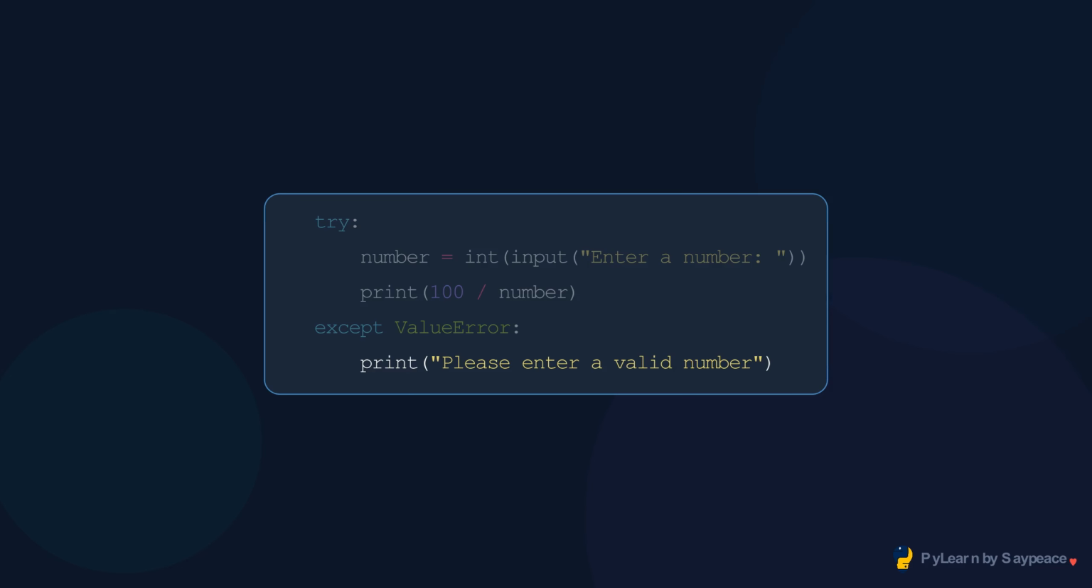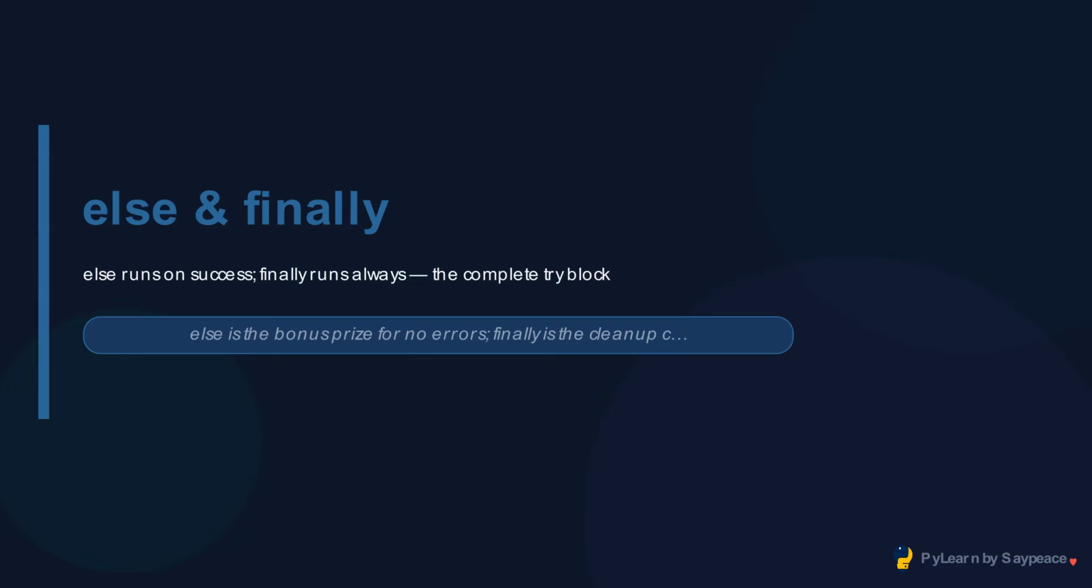Welcome to else and finally. The full try structure has 4 parts. Try and except you know. Else runs only when no exception occurred, the success path. Finally runs no matter what, ideal for cleanup.